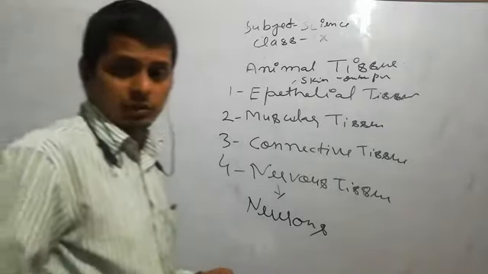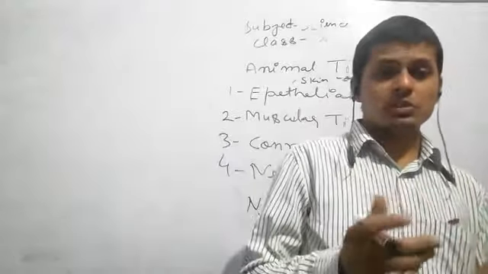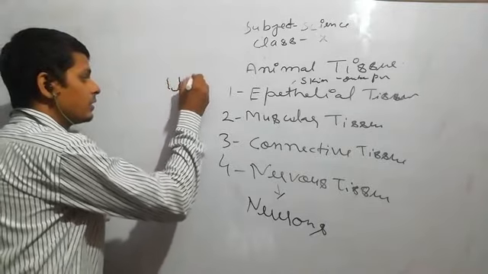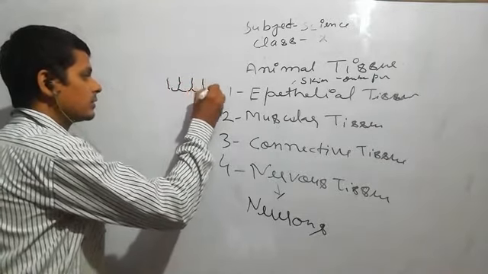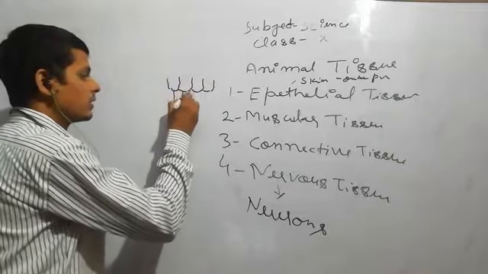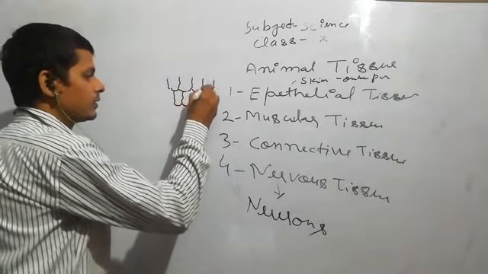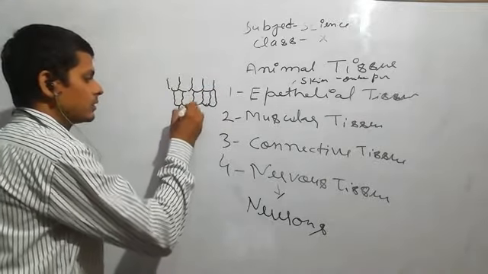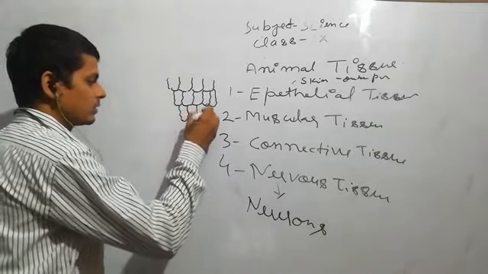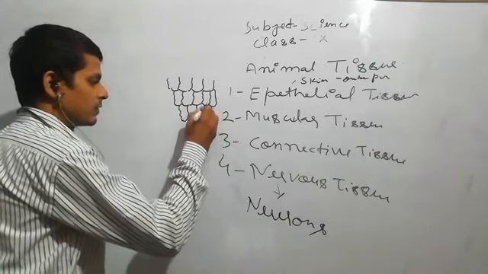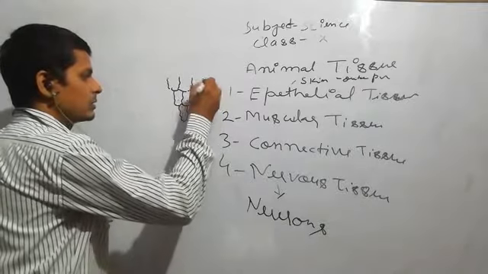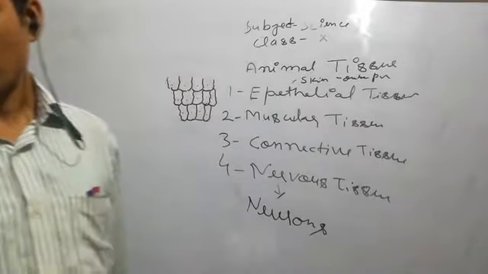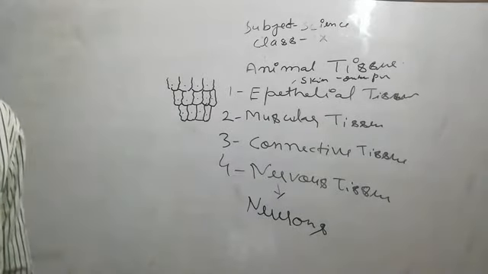Epithelial tissue has different structures like simple squamous, simple cuboidal, and other structures.